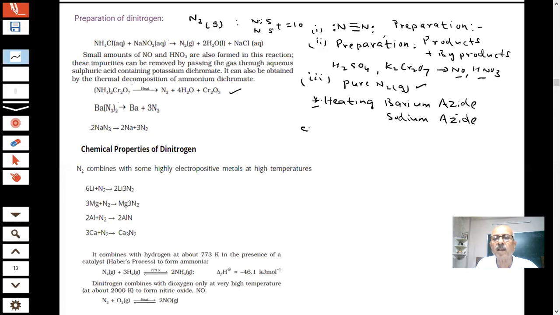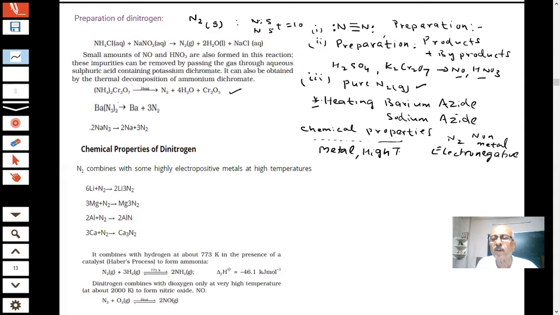Further, we are coming to the chemical properties, students. Is nitrogen a metal or a non-metal? Non-metal. You are saying nitrogen is a non-metal, so this is an electronegative element. Therefore, it can combine with metals at high temperature. At high temperature, metals will lose electrons and nitrogen will gain electrons.